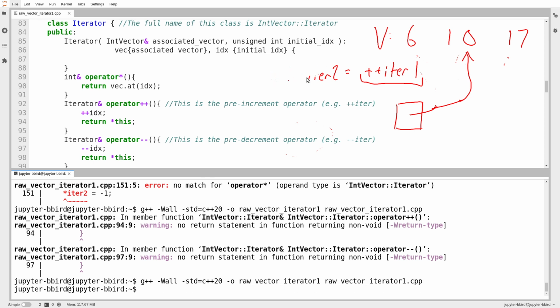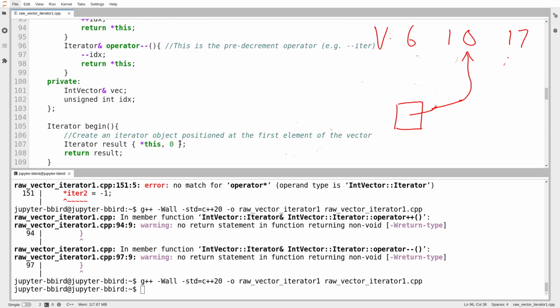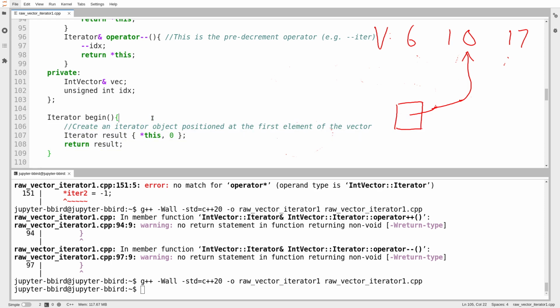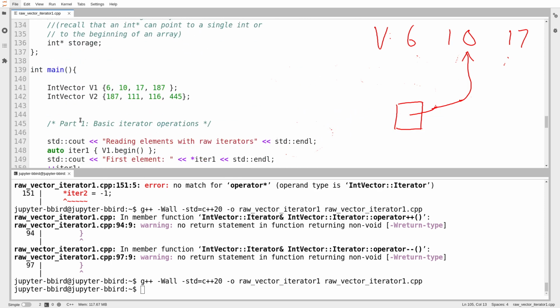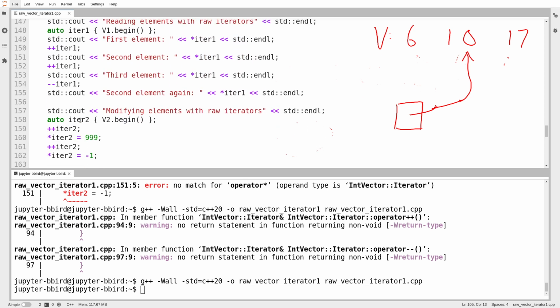I'm also going to clean up the screen a little bit. So here, the compiler is now saying, okay, I'm satisfied. You now have this special object that represents an iterator over the vector. I have the ability to increment it with the pre-increment operator plus plus and decrement it with minus minus. I have the star operator that I can use to retrieve the element. And finally, I have this begin function that creates and returns an iterator. So we'll go down to main, hope for the best, cross our fingers, and try running it.